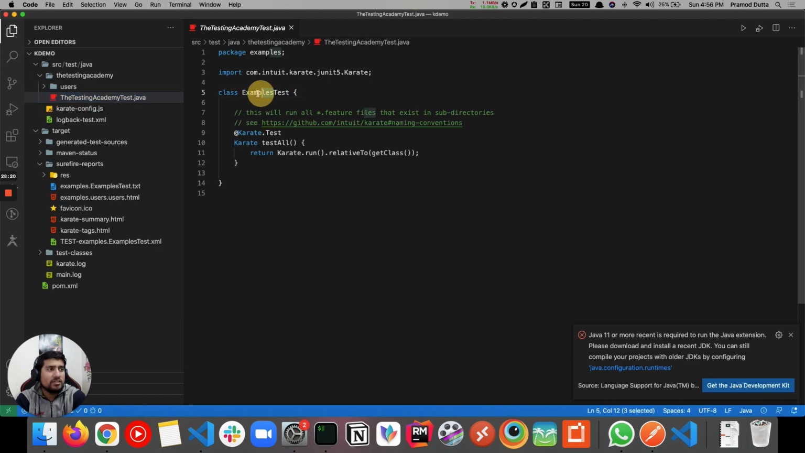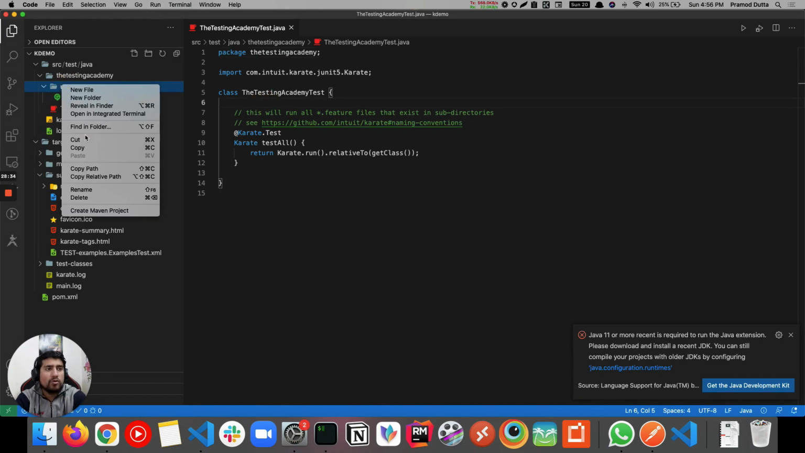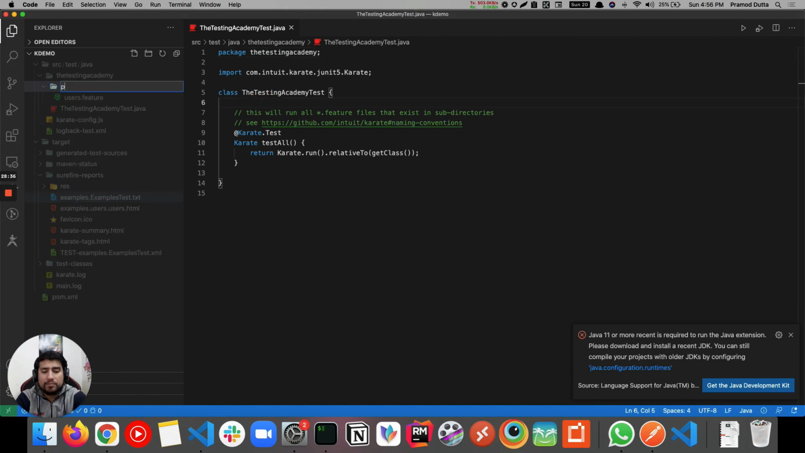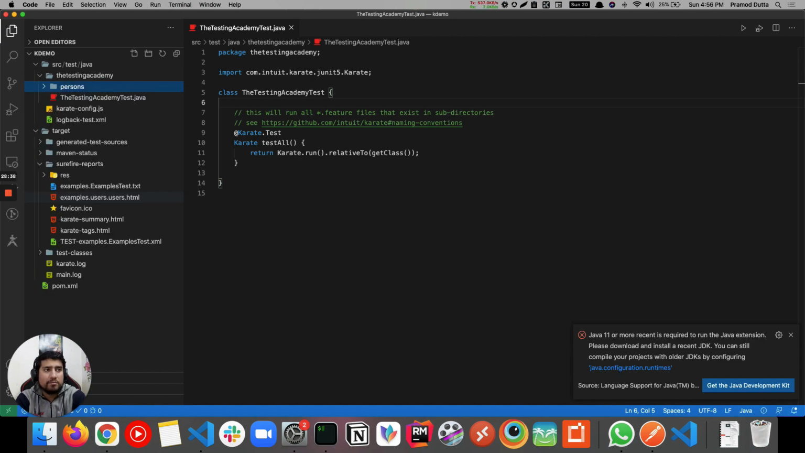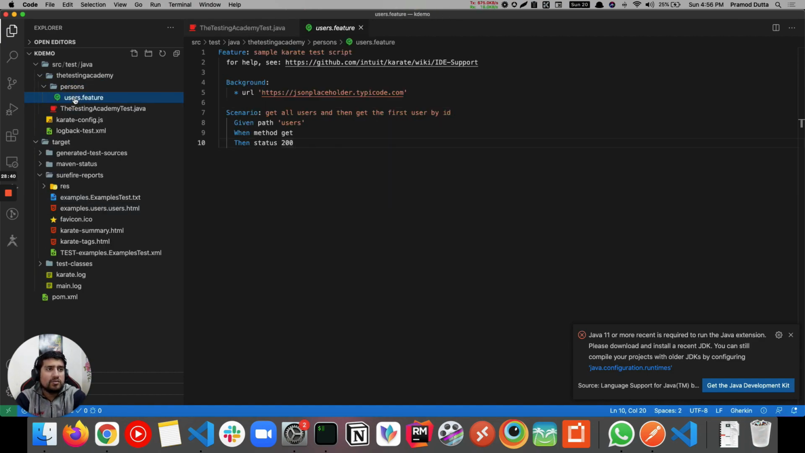You have to change the class name also in Java. And now the package is not examples, it is testing academy. So just make sure you do the small changes, and I think we are done. And in users, we don't want to change it to users. Let's make it person, because we will be working with the person API, and this will also be persons.